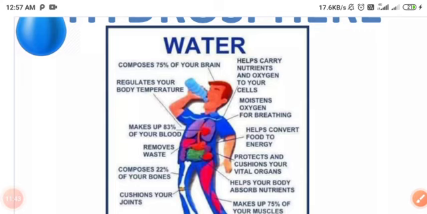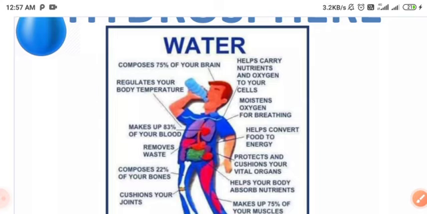How does the hydrosphere help in the body growth and development of a child? Water composes 75% of your brain, regulates your body temperature, makes up 83% of your blood, removes waste, and composes 22% of your bones.